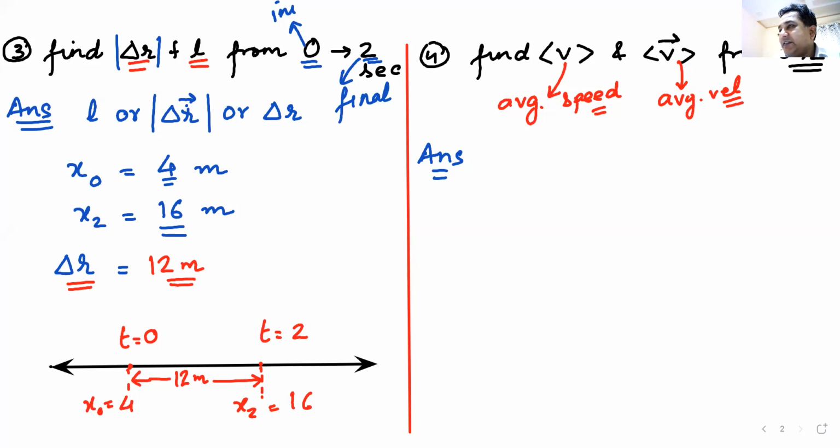Vaishnavi Bhukya says, sir, I have never seen this type of question. Okay, beta. This is the first time you are seeing it. Don't worry. Tanu Shri, yes, beta. What do you think about this question? One is average speed and the other one is average velocity. How will you solve it? What do you think is average speed? Vaishnavi, you just write your message on the other ID, beta. Can anyone help Vaishnavi? How will you find average speed? What was average speed, beta? Do you remember anything about average speed? Tell me.